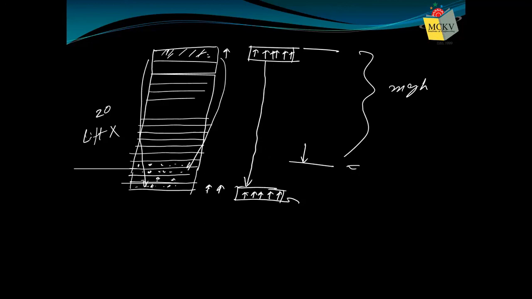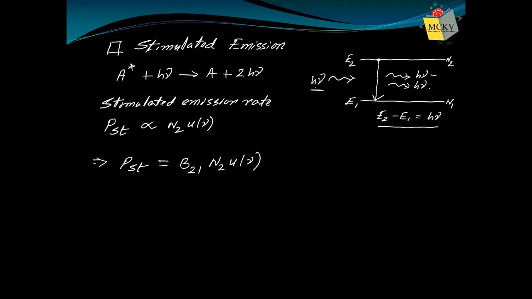So you understand that by this process, when the people are coming down, they are highly directional and highly coherent. That is what happens in the stimulated emission process.